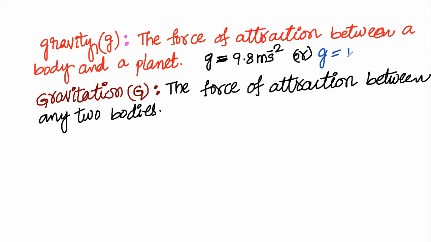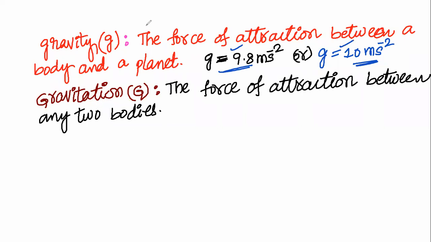There is no restriction; a small variation will be there. It's not a problem. According to our convenience, we use both of them.